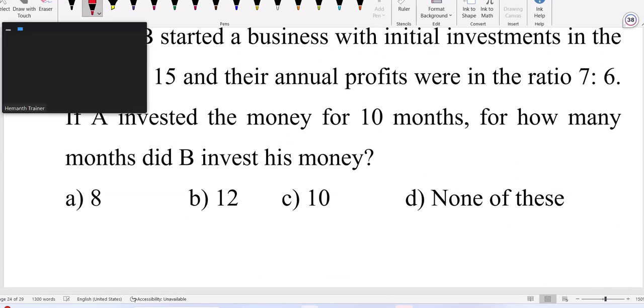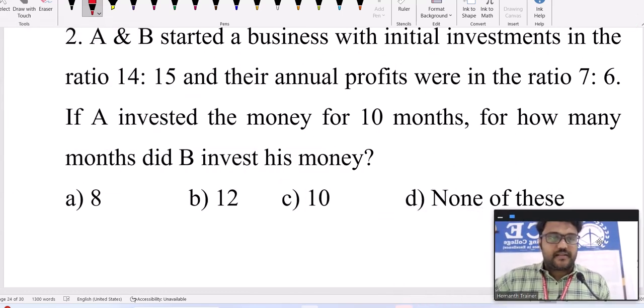A and B started a business with initial investments in the ratio 14 and 15, and their annual profits were in the ratio 7 and 6. A invested the money for 10 months. How many months did B invest? What is that 7:6 ratio? Profit share ratio, right? So fine. Profit share ratio is this.